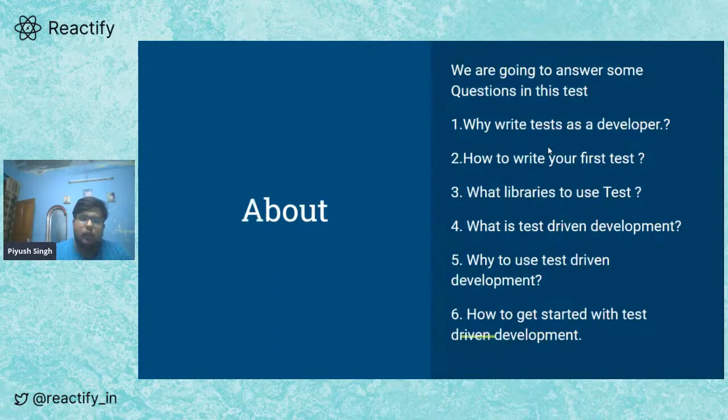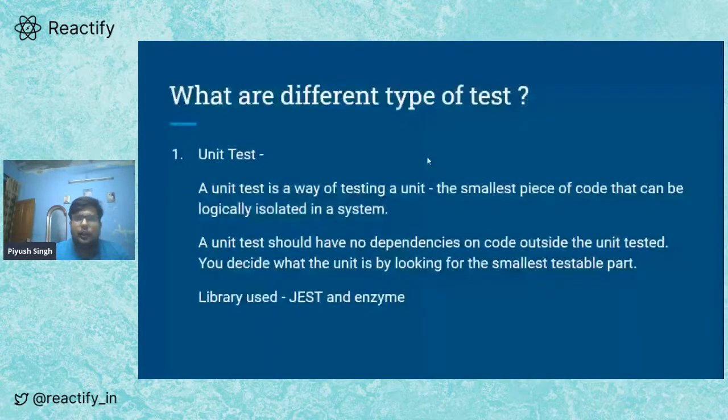So let's talk about what the different types of tests are that we use. There are three major types of tests that we use. There are unit tests, there are integration tests, and there are end-to-end tests. Let's look into a bit about each of them. A unit test is a way of testing a unit. You are testing a very specific, smallest function of your program in isolation.